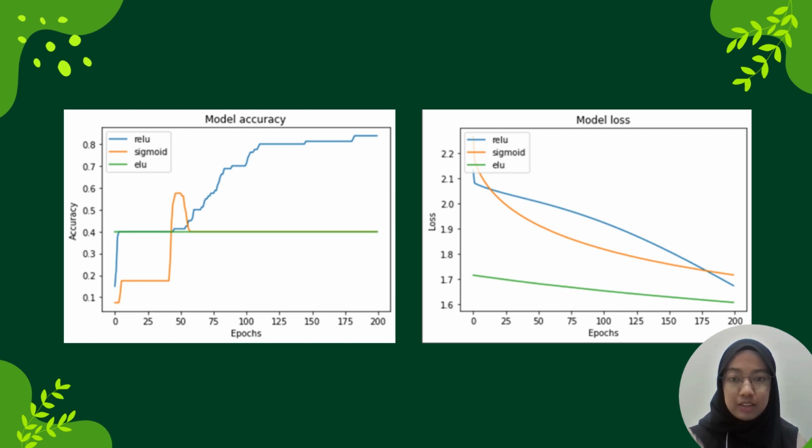For the FTRL algorithm, based on the model accuracy graph, the highest result is ReLU with 83.75% accuracy, and based on the model loss graph, ReLU has the second lowest loss during the training process, and Sigmoid has the highest loss.